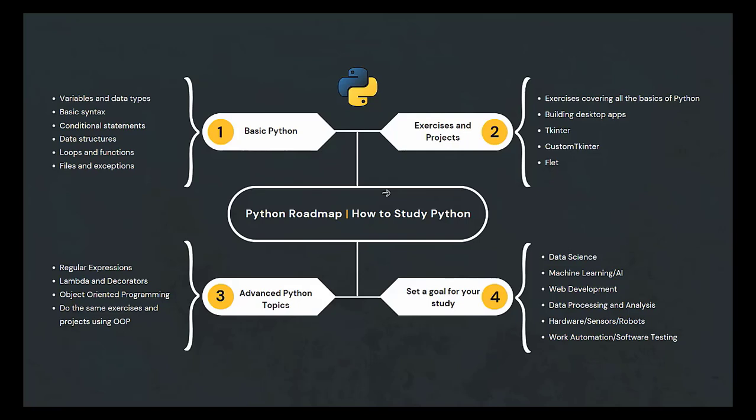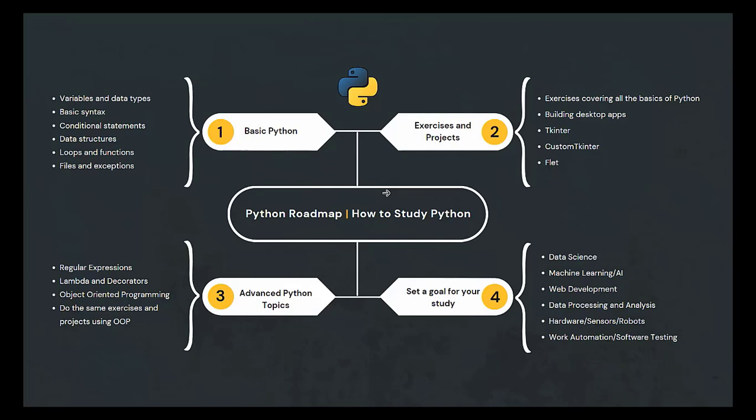So that's why I created this roadmap, so that you can follow along in a more organized way, and so that you don't get distracted with a lot of options that are available. This Python roadmap is a very simple, very simplified way. Even I, when I was studying Python, followed this same roadmap. So how to start Python?